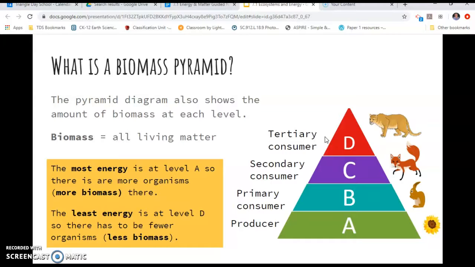You can't have as many cougars or tigers as you do blades of grass, because there wouldn't be enough energy below them supporting them. There wouldn't be enough herbivores that would be able to consume the amount of producers and then be able to support the rest of them on top.